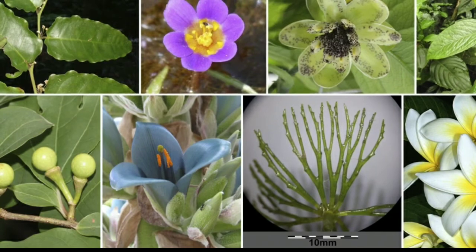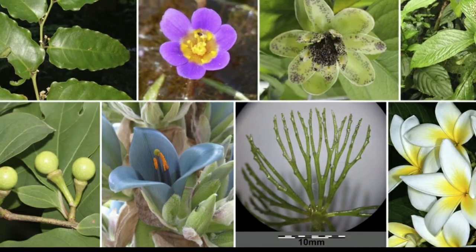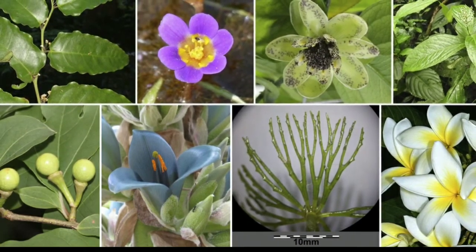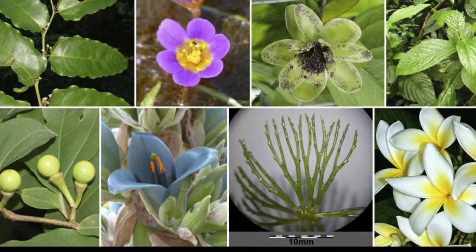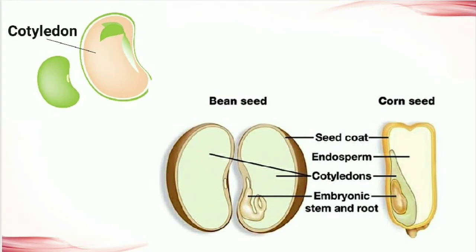So children, understood what is angiosperm? They are vascular plants with stem, roots and leaves. Okay, and they are also known as flowering plants. The plants whose seeds can be divided into two equal halves, or dicotyledons, are called dicotyledonous plants, and those whose seeds cannot be divided into two equal parts are called monocotyledonous plants. Now children, we know what is a cotyledon.